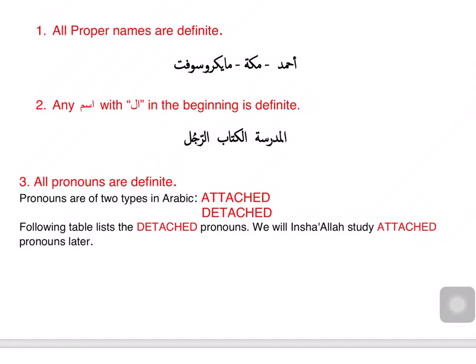The 7 ways an ism is ma'rifa are: number 1, if that ism is a proper name, like Ahmad, Makkah, Microsoft. These are names of people, places, companies, so such names are ma'rifa, such ism are ma'rifa. Number 2, if before the ism we put the lam at-ta'rif, which are the letters alif lam, and they stand for the definite article the. Adding al makes the ism ma'rifa. The word madrasa is nakira, but if I add al, now al madrasa is a ma'rifa word. Al kitab, the book, is ma'rifa. Ar rajul, the man, is ma'rifa. So these are ma'rifa ism because of lam at-ta'rif.